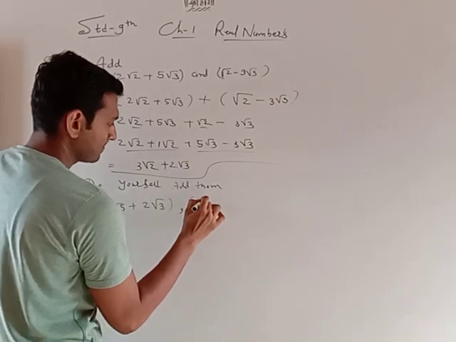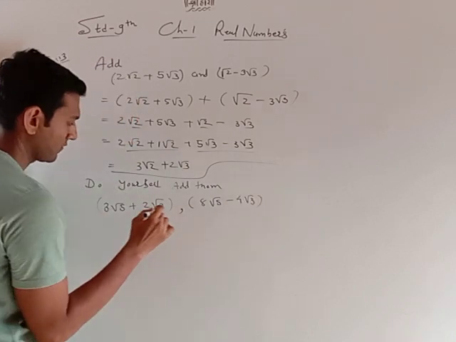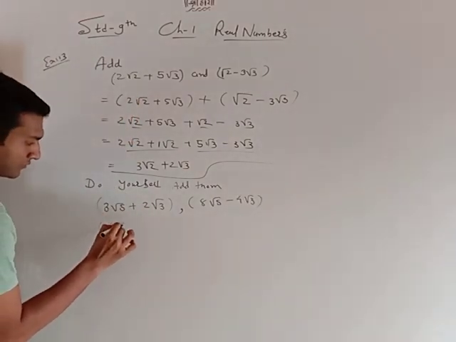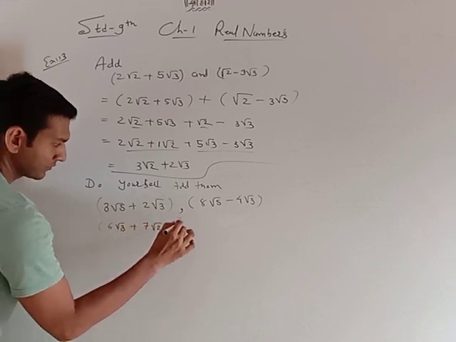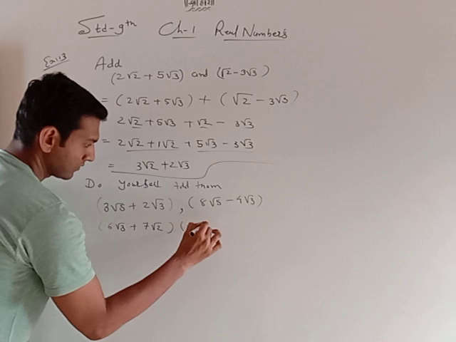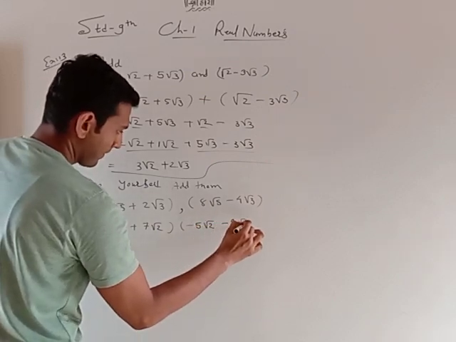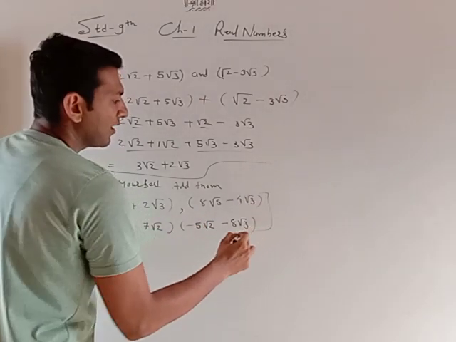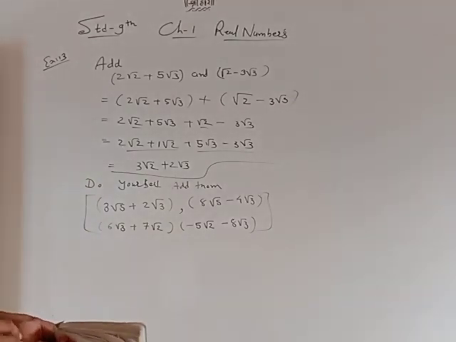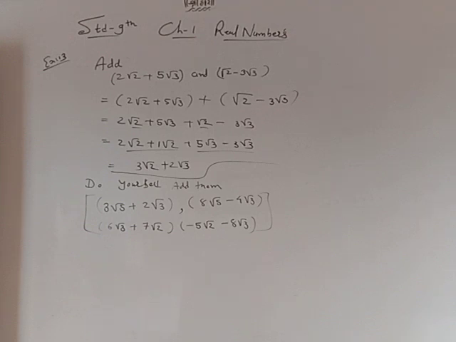Second. Okay, I will give these two sums and you do yourself. I hope you will do it correctly. If you don't know how to do it, write in the comment box. I will solve it in next videos. Okay.